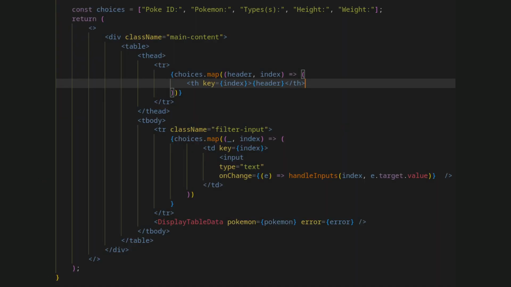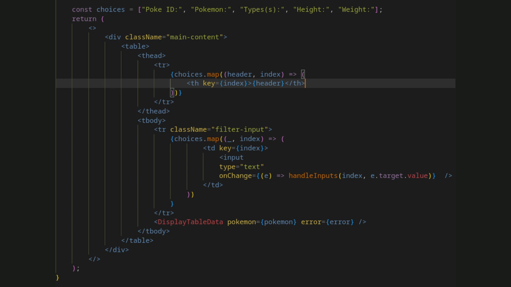This is where handle inputs is called. The target.value is the string the user enters into the input field. Index is the input field the user is currently using. OnChange is used to listen for changes to call the function. To save myself some typing, I added each choice in a list called choices, which represents each filterable column. I then mapped each choice to an input field in a column by index.